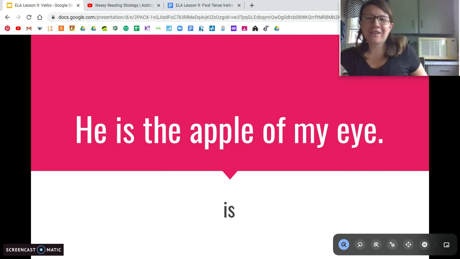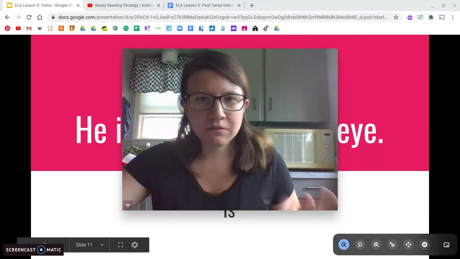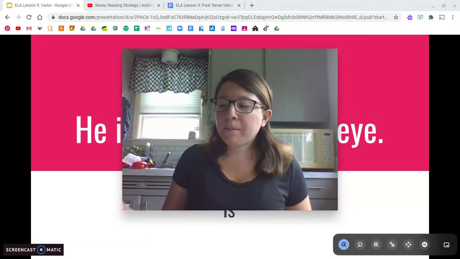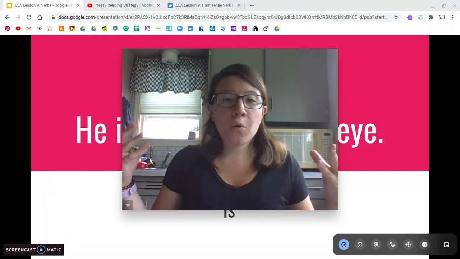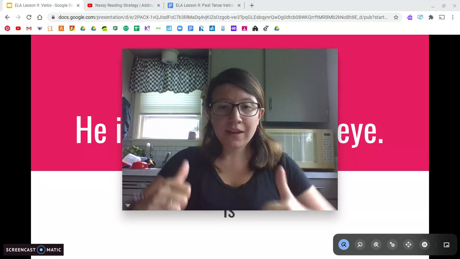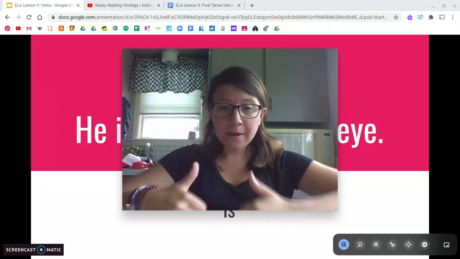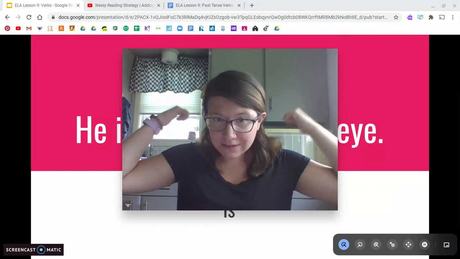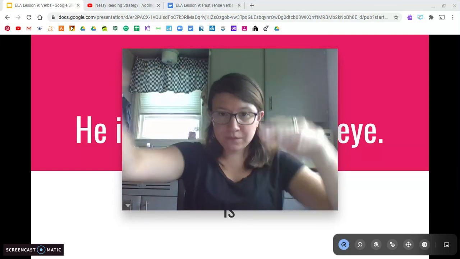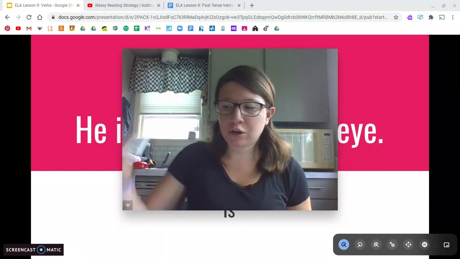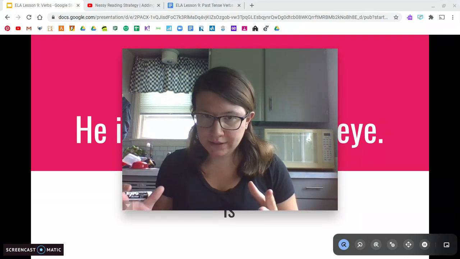Hope so. All right. So now that we've gone over what verbs are and our different types of verbs, I want to talk about how verbs can be in different tenses, meaning they can say whether something is happening now, in the past, or in the future. So now, present, past is yesterday or a couple days ago or a while ago, or future. Something's happening in the future. So today we're just going to focus on past and present.